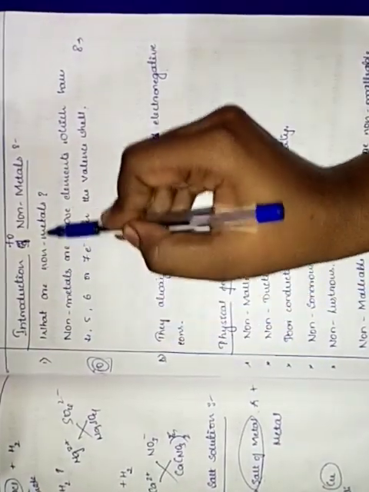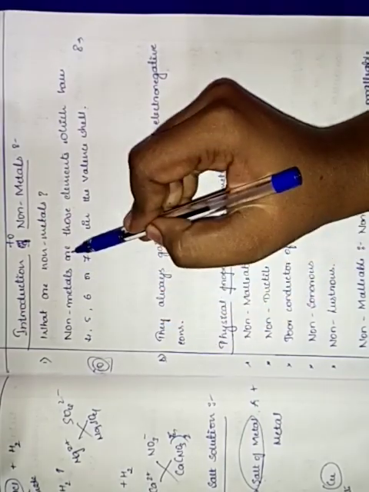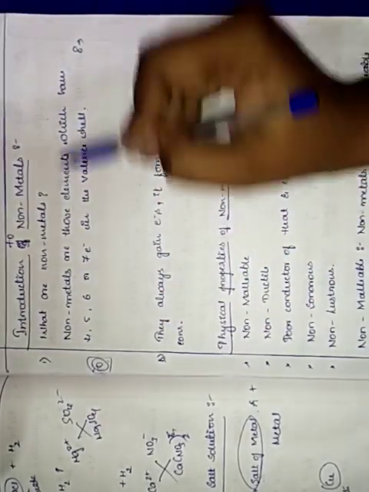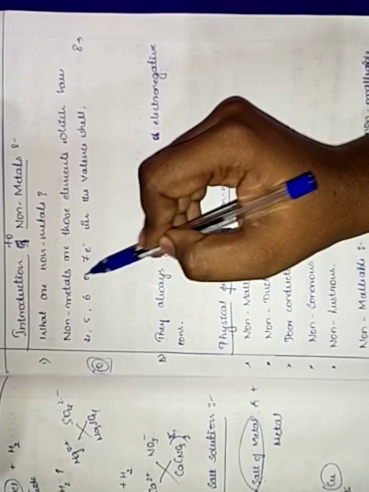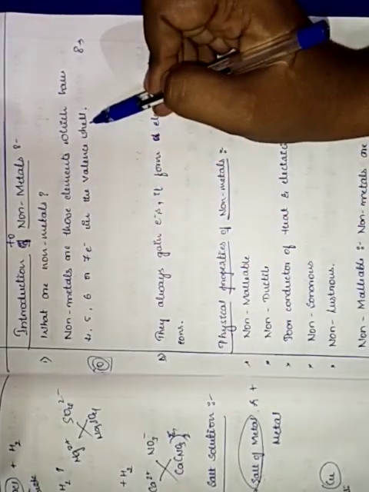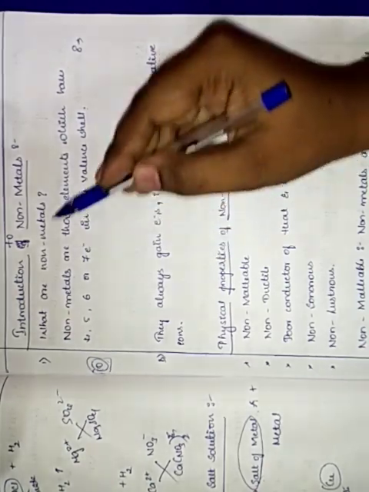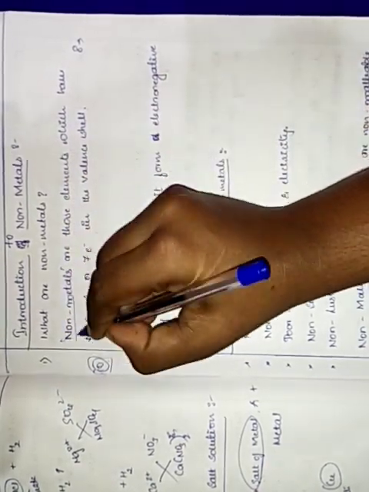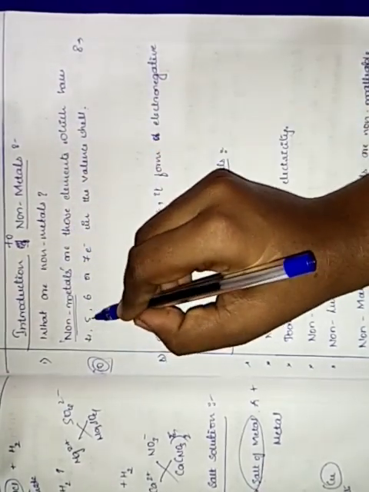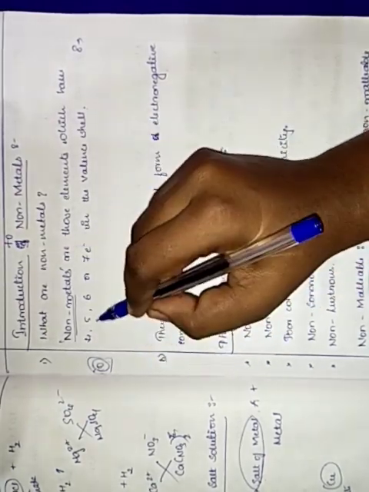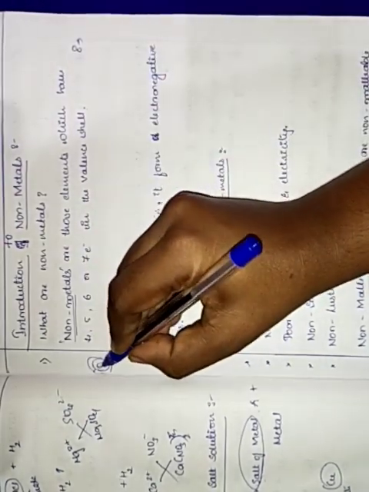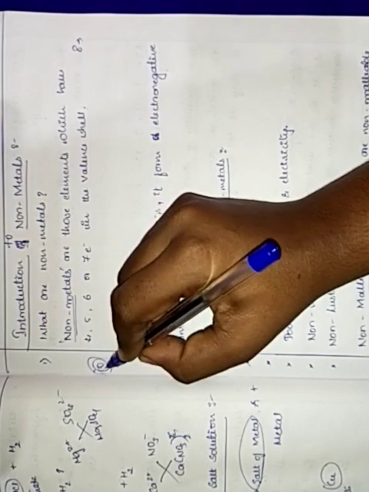Non-metals, what are non-metals? Non-metals are those elements which have 4, 5, 6 or 7 electrons in the valence shell. These are called non-metals. For example, this is an atom and it contains some valence shells.